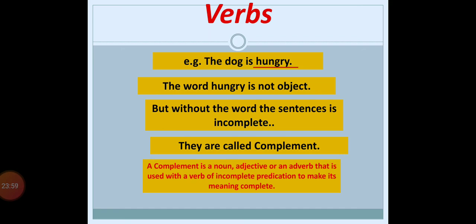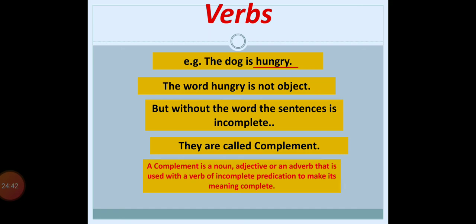To give the sentence complete meaning, these types of words you can use with the verb. For example, here we don't have any regular verb, we have a helping verb. With the helping verb, hungry is there, right? So hungry has become the complement of the sentence, or the complement of the verb. Clear? Again I am telling you, these are some new concepts for you: verbs of incomplete predication and complement. So again go through the video twice, and in your book also they have given some interesting examples.